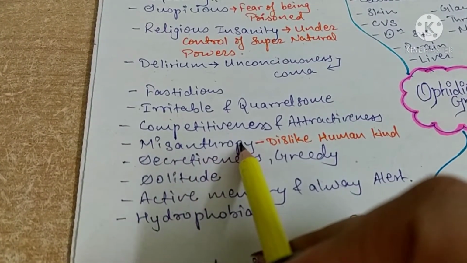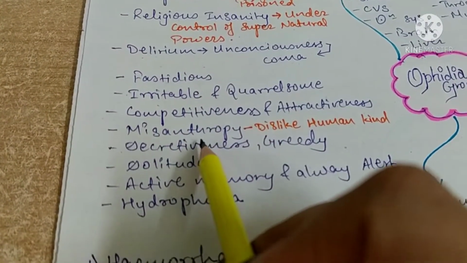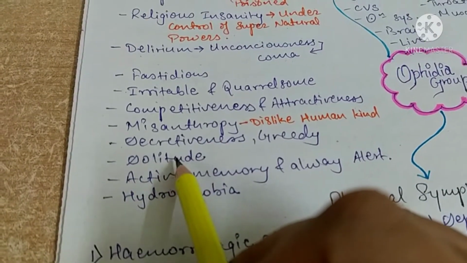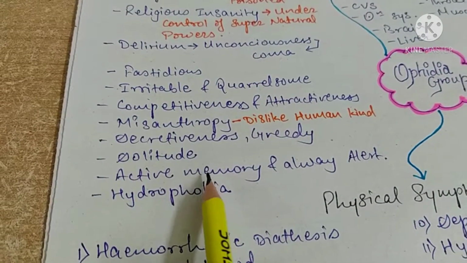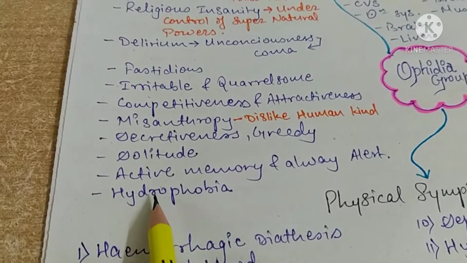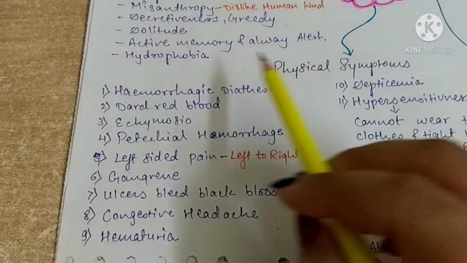Then misanthropy, that is dislike of humankind. Then secretiveness, again animal group. Then greedy, solitude, likes to live alone. Then active memory, as we know snakes are very active, always alert. Then there is hydrophobia.